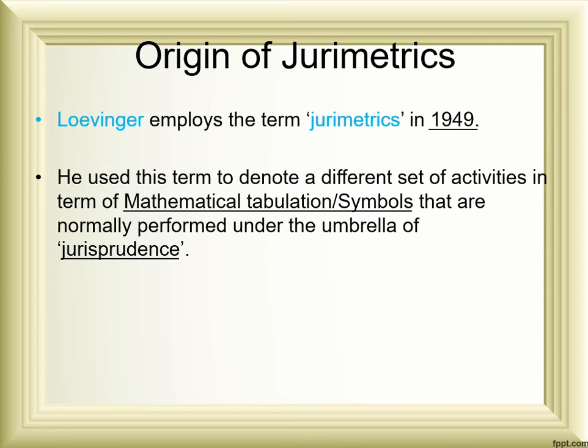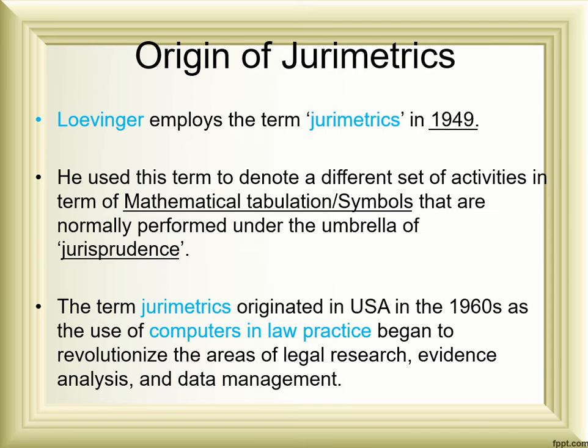In summary, it was about how past judicial decisions can be used as mathematical data for future reference. That effort was made by Mr. Loevinger in 1949. However, later in 1960, in the USA, Jurimetrics magazine was started, and it was a total shift from what Loevinger did in 1949.